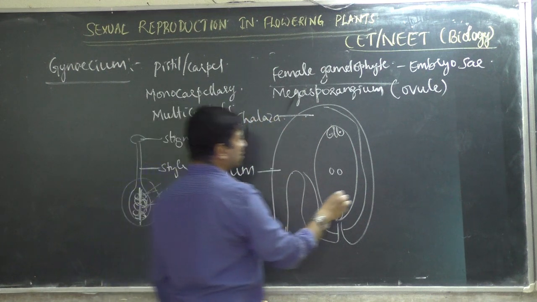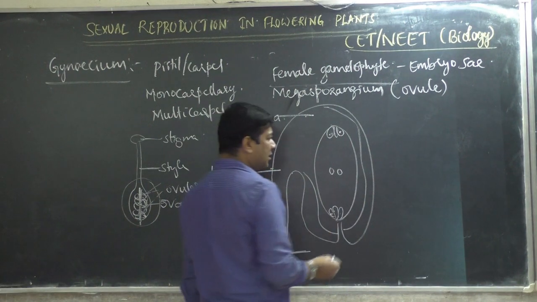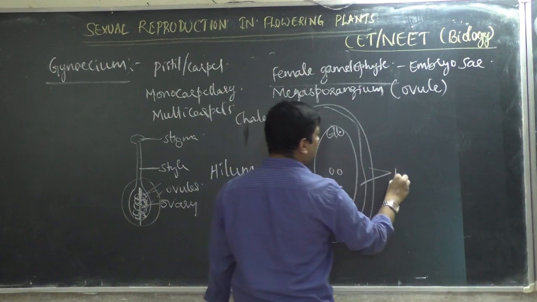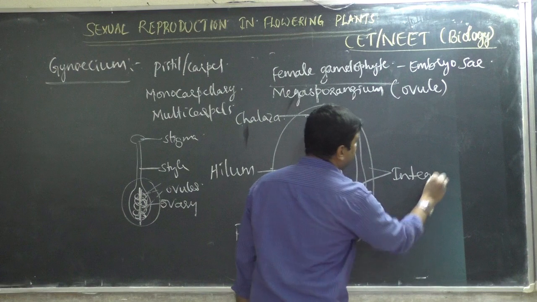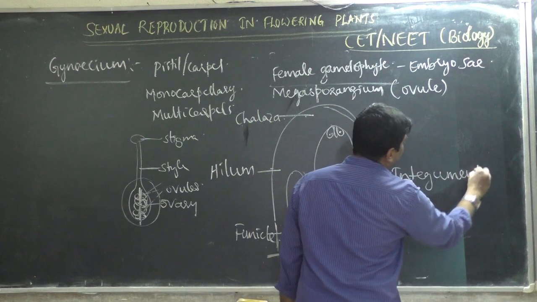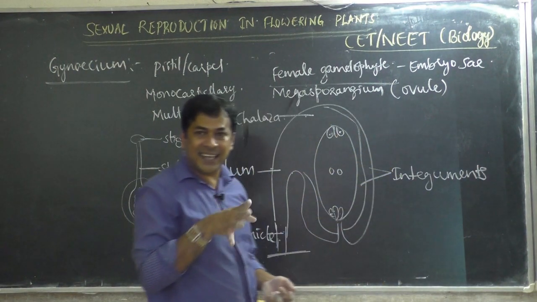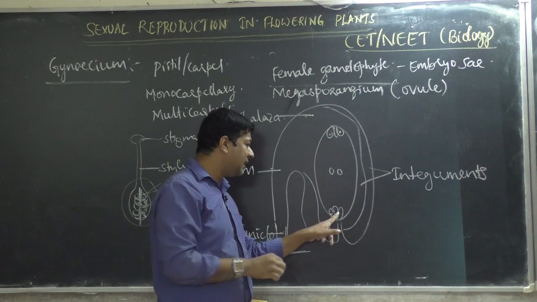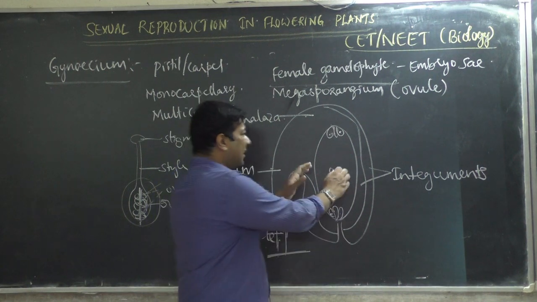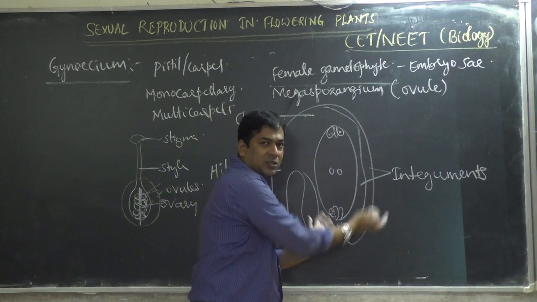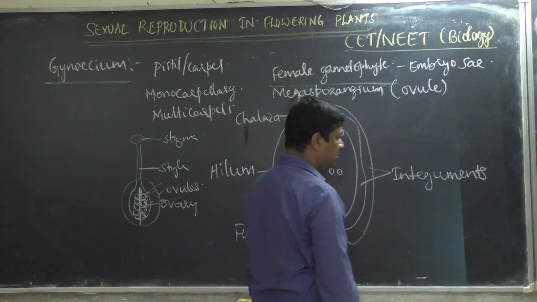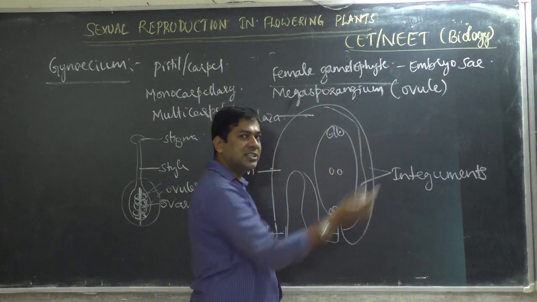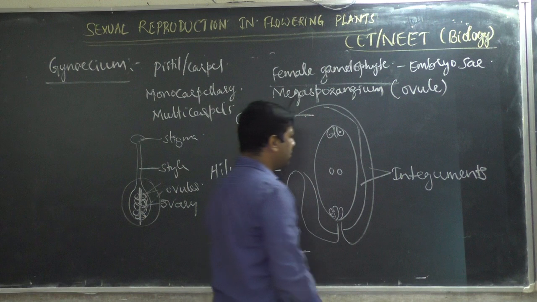You know this. Then the ovule will be covered by layers called integuments, that is protective in function. It protects the ovule. If you tap the ovule, nothing happens to the egg inside, because the egg will be protected by these outer coverings, that is called integuments. Later integuments become seed coat outside.